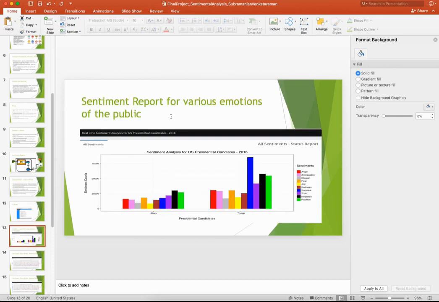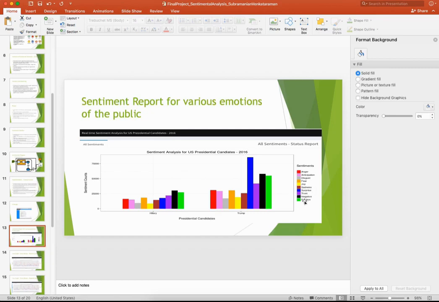This is a sentiment report for various emotions of the public. This is a sample report we included here for your reference. If you look at this slide, you can see the different types of sentiments like anger, anticipation, disgust, fear, joy, sadness, surprise, trust, negative, and positive. This area is for Hillary Clinton, each and every sentiment, and this part is for Trump, each and every sentiment.